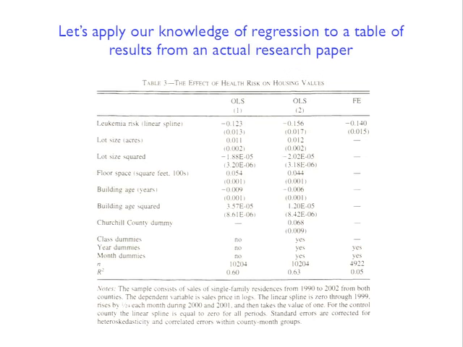Yeah, so that's correct. What I haven't mentioned yet is that if the left hand side variable, the dependent variable, this y variable, is in logs, then the coefficient on one of the x variables can be interpreted as basically the percentage change in the left hand side variable for a 1 unit change in the right hand side variable. We don't have time right now, but in a later class I'll write up the short math behind that. But when you look at that coefficient, minus 0.123, that implies that if I increase leukemia risk by 1 unit, then approximately speaking, housing value should drop by about 12%.